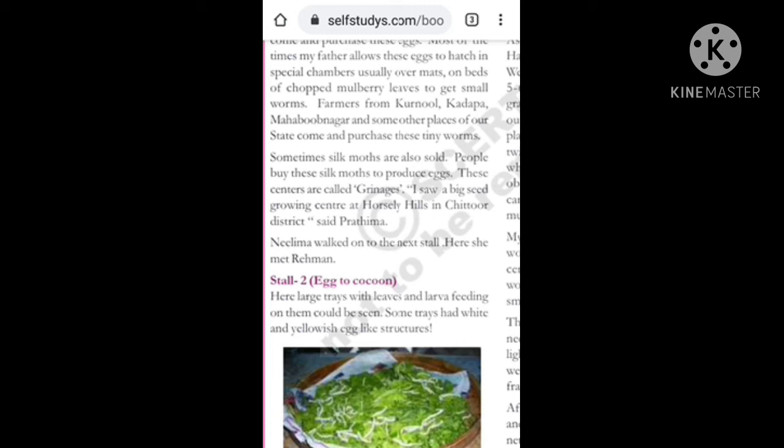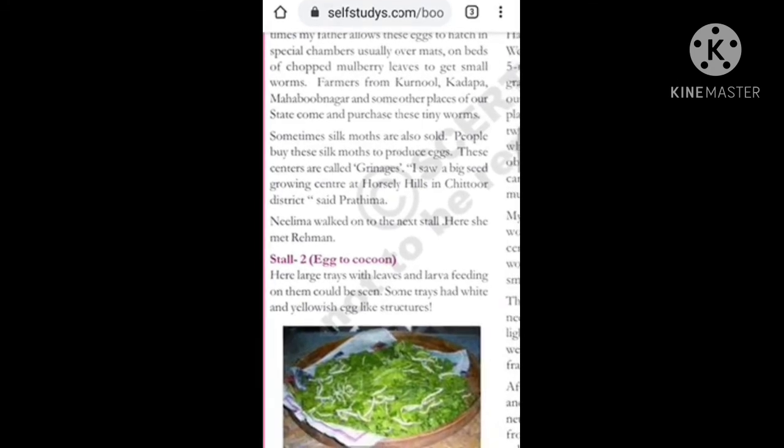I saw a big seed growing center at Horsley Hills in Chittoor district, said Pratima. Where did she see it? Horsley Hills in Chittoor district. Which center? Grainage centers, where they give protection to these small worms, using mulberry leaves to give them food.